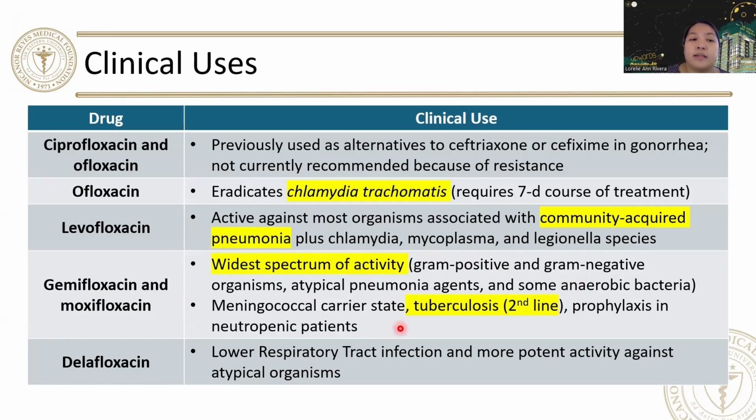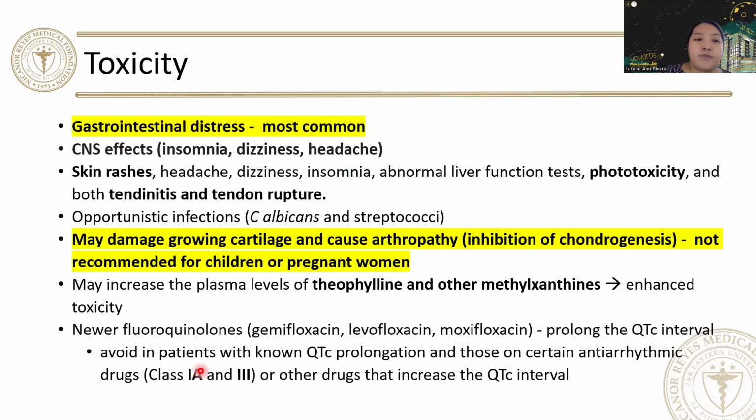Meningococcal carrier state, it can also be used in tuberculosis treatment as second line, and for prophylaxis in neutropenic patients. Delafloxacin is used for lower respiratory tract infection and has more potent activity against atypical organisms. As for its toxicity, GI distress is still the most common.